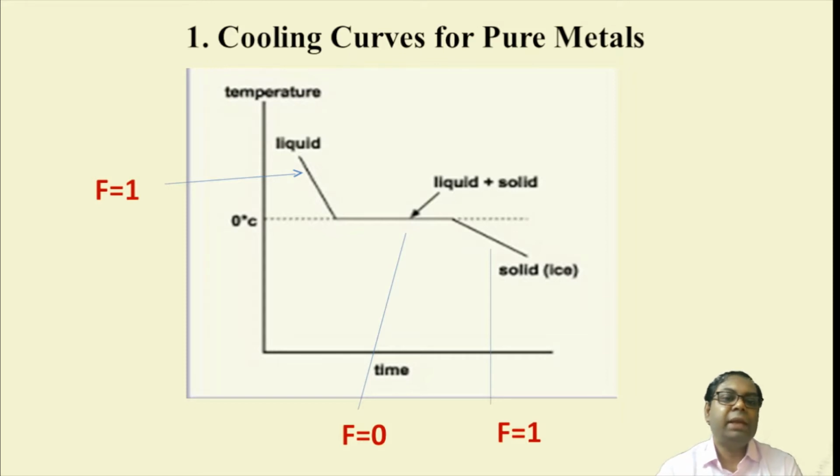Then as soon as it is completely converted to pure liquid, with the application of heat energy, the temperature will increase, and that is shown over here. F1 and F0 indicate the number of phases present over here.